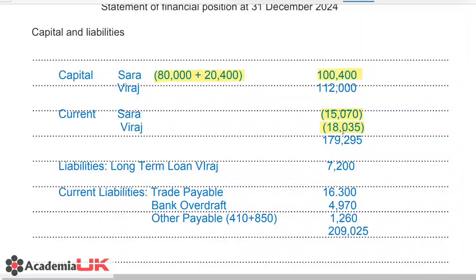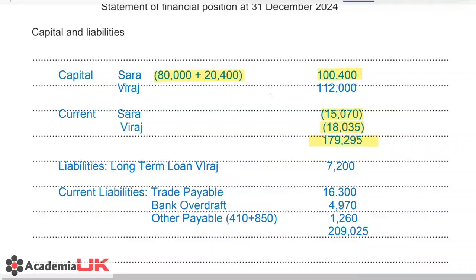Again, this is a debit balance, so we will be deducting this. After adding the capital values and deducting the current account values, we are getting a total of 179295. Then we will be recording our long-term liabilities, so capital plus liabilities. We have completed the capital part.